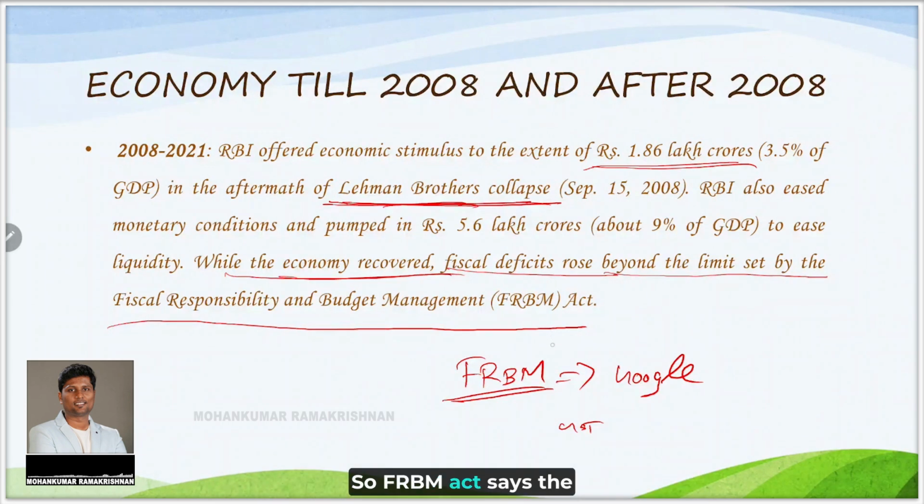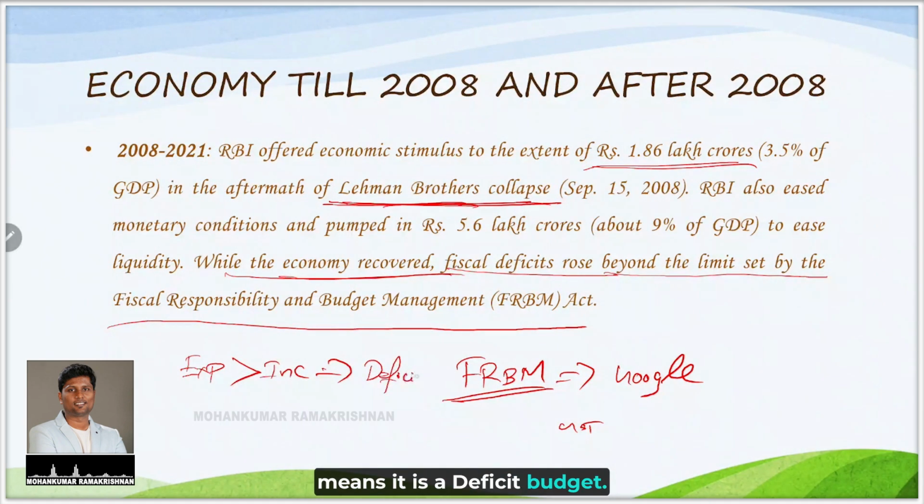So the FRBM Act says the fiscal deficit, meaning if the expense of a particular state exceeds the actual income, it is a deficit budget. And there is a range till which this budget can go as deficit. That range is defined as a percentage of GDP. If the GDP is 100 crore, we can go till a percentage of that 100 crore. You cannot make the deficit itself an equivalent amount of the GDP.